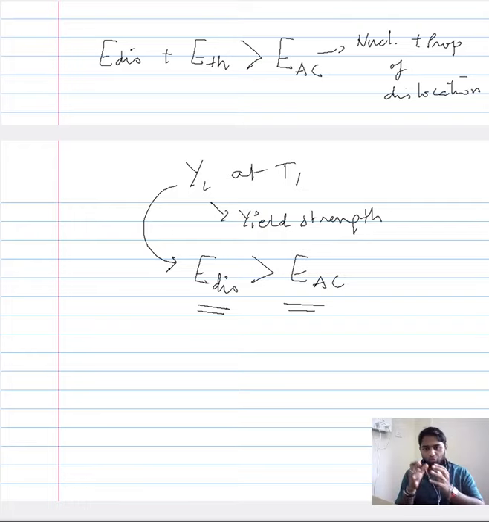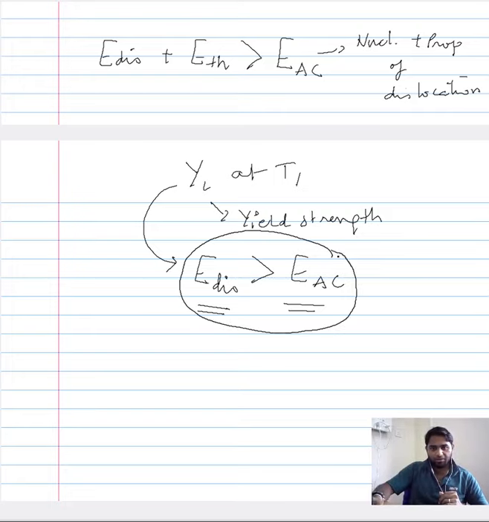Your energy needs to overcome the activation barrier, and this dislocation energy is dependent on the applied stress. When the applied stress is less than the yield strength, or the stress required to cause plastic deformation, then you won't be able to satisfy this criterion, and there won't be any plastic deformation. However, even though your applied stress is less than yield strength, now what you are doing is you are increasing the temperature. So T2 is greater than T1.